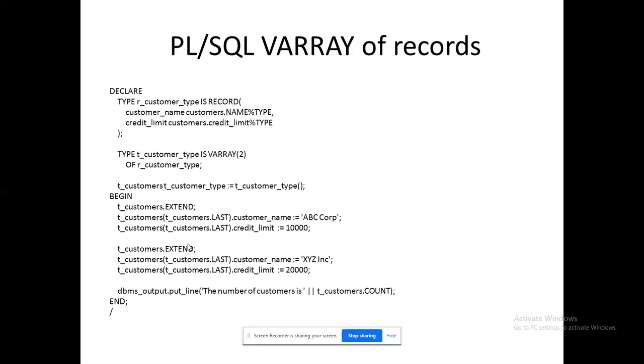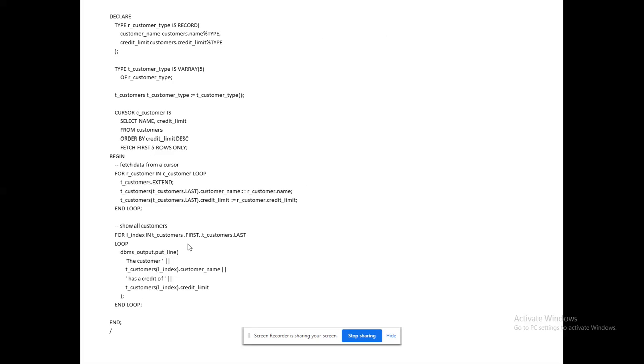As usual, declare the constructor. Using the variable I have defined, T_customer_type, I am ready to come up with my records to be assigned, and the assigned records are being displayed. Here we are also counting how many customers there are. So it will count and tell there will be 2 customers alone. That's the way of using PL/SQL V array with the records.